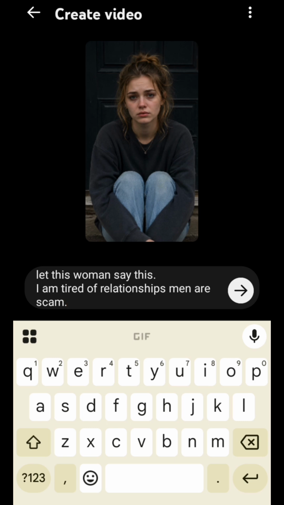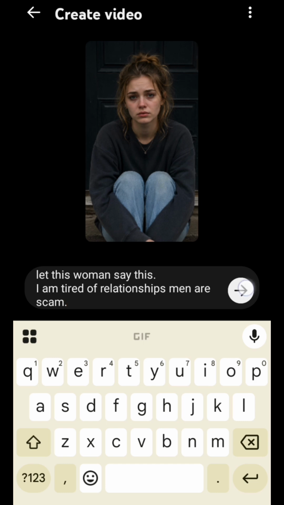Make sure your prompt, as in whatever you're typing there, is not long, because when it's long, it will start saying nonsense. All AI apps do it, even Grok. If you put too much script for them to say, they will say the first few lines and then start saying rubbish. So to get it accurate, just type it short and generate it in parts. Then you go to your editing app and edit it.